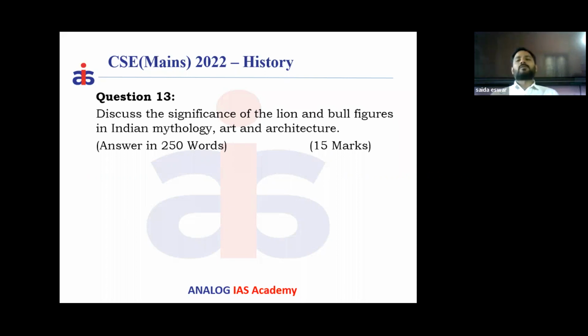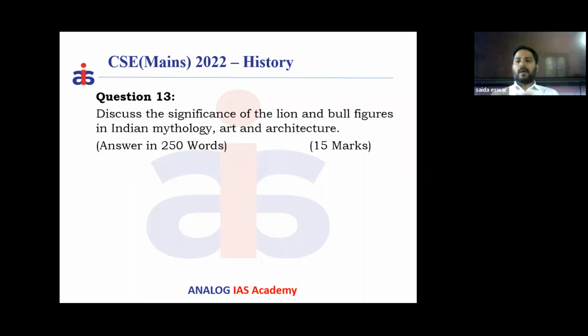Even in Buddhism also, we have the Sakya tribe. Our Buddha belonged to the Sakya. That's why he is called Sakya Muni. And Buddha has another name, Sakya Simha. Sakya Simha means among all the Sakya people, the Buddha is considered a lion according to Buddhist legends. So the lion has been used in our mythology, as well as in our art and architecture.